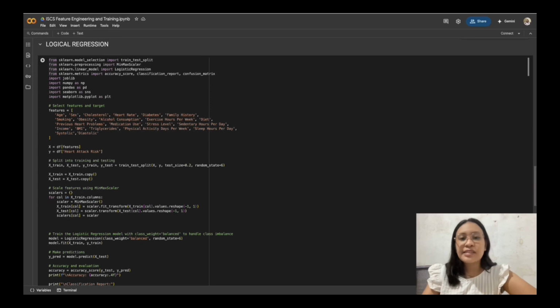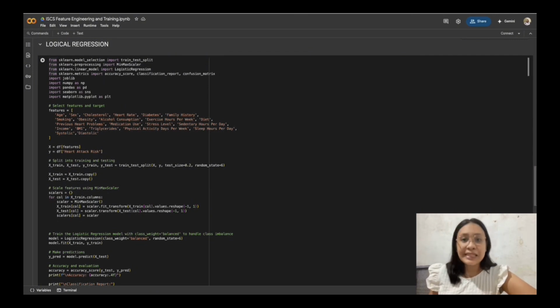So the two models were used to provide more options and to test the accuracy result. With the logistic regression, it is the same application as the random forest one, but the main difference is that we use logistic regression. So the process is still the same. We split the data set into training and testing sets with the 80-20 ratio. And then the next step that we did is